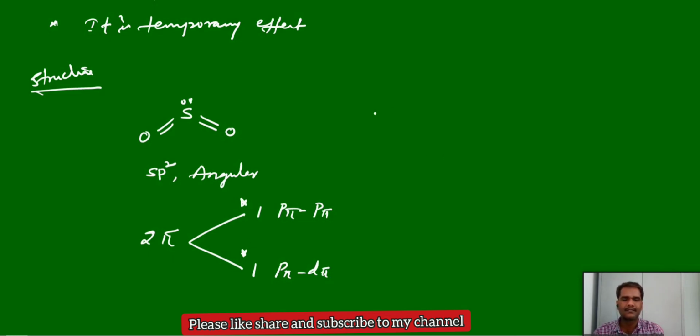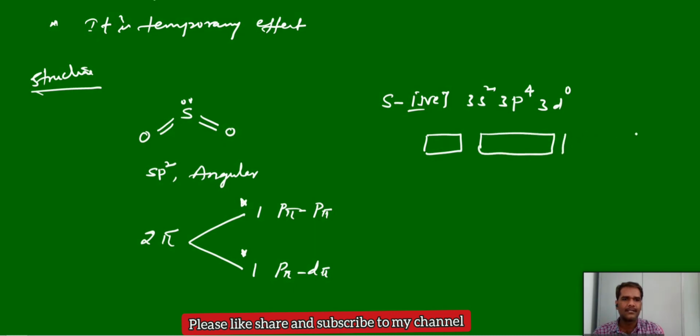How to identify this? They should take the sulfur central atom and its electronic configuration. You can take the neon valence shell configuration: 3s2, 3p4, and in the third period we have the empty orbital 3d also, 3d0. Now sulfur is bonding with 2 oxygens, means 4 electrons are in bond formation. This is the orbital diagram: 3s2, 3p3 and 3d. Here 2 electrons, here 4 electrons, and here 6.